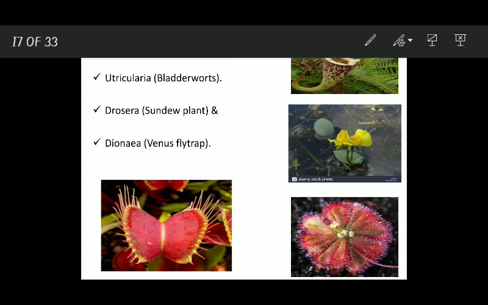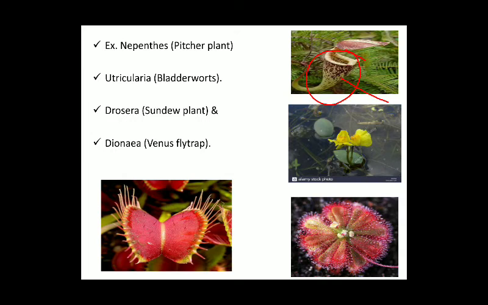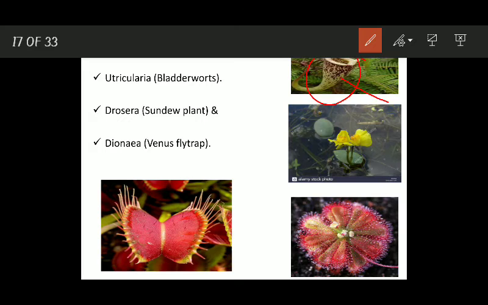The first one is Nepenthes or pitcher plant. इसमें एक स्पेशल स्ट्रक्चर होता है, पिक्चर लाइक स्ट्रक्चर होता है with a lid. Once the insect gets stuck inside, the pitcher releases the digestive enzymes, the insect is killed and digested, and the nitrogenous contents present in the small insect are absorbed by the plant. Then we have Utricularia, which is also named as bladderwort. It possesses small bladder like structures which are meant for trapping the insects.